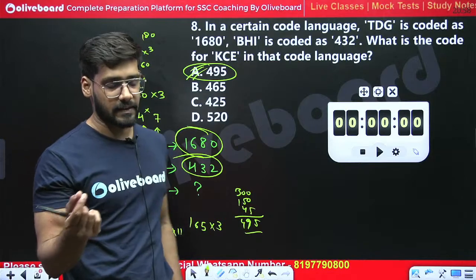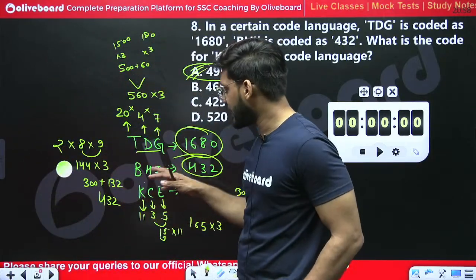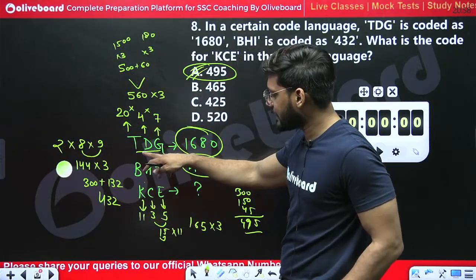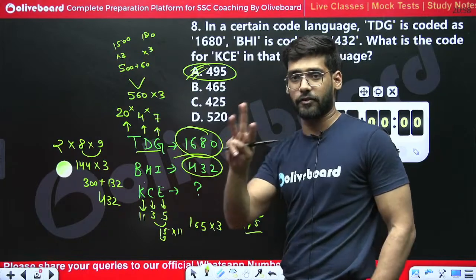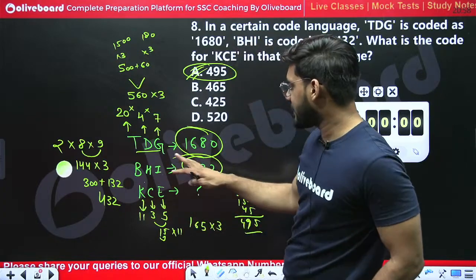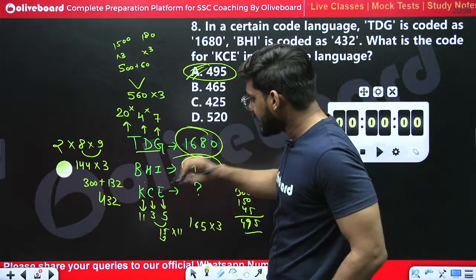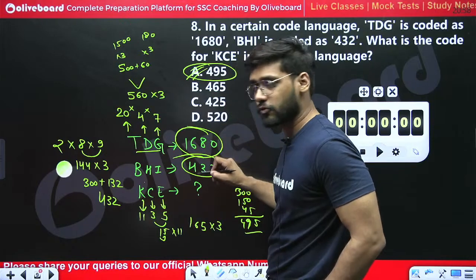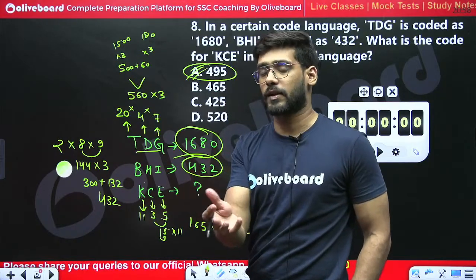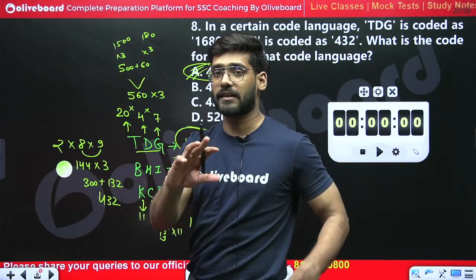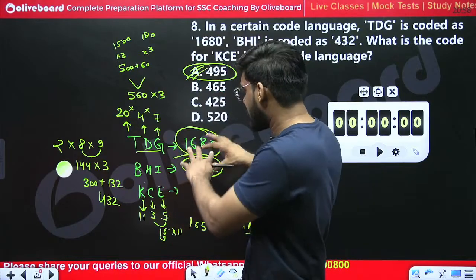Always remember this thing, that if we are not able to find out the common term, because the code of TDG is 1680, a 4-digit number, and BHI is a 3-digit number. Since there is no similarity between these two codes, this is not direct number coding. Direct number coding is of that type in which there is some similarity.